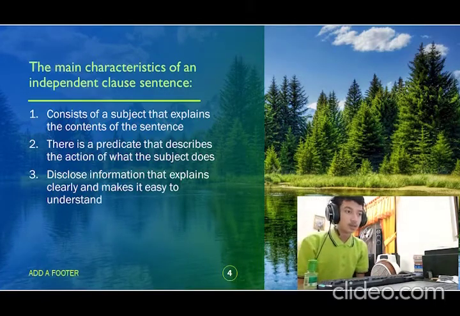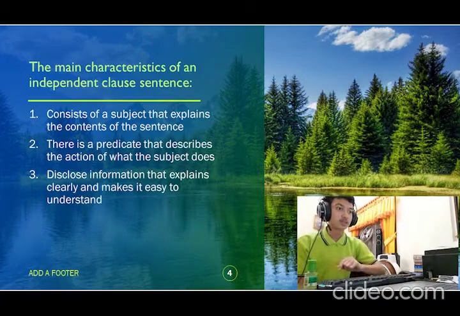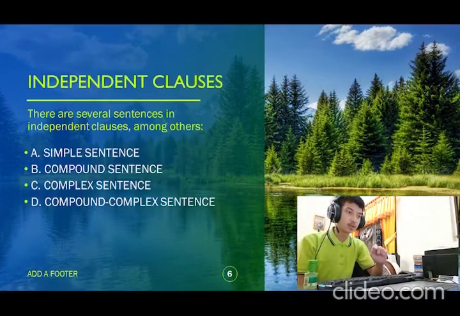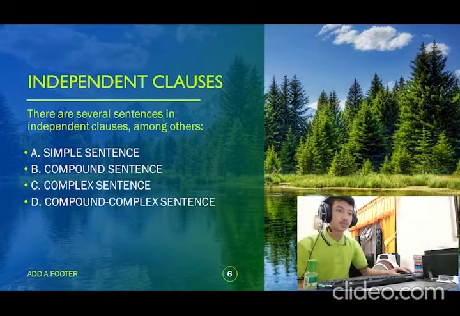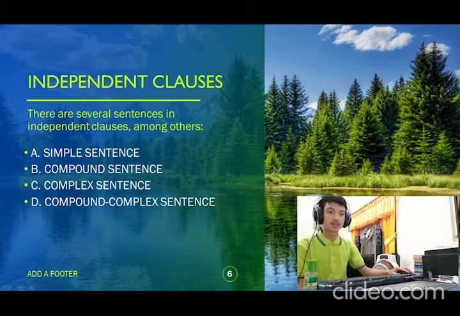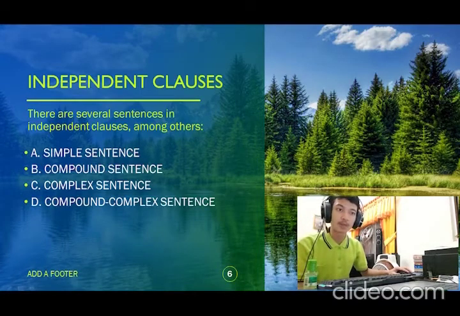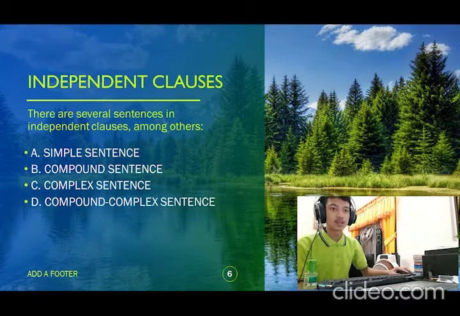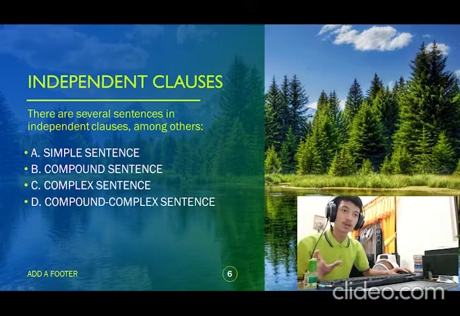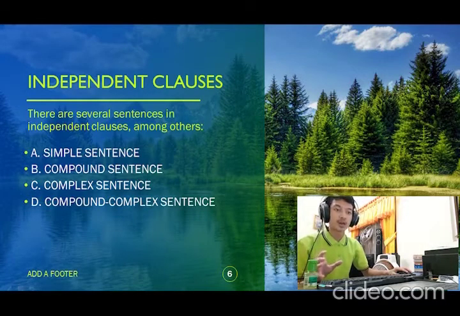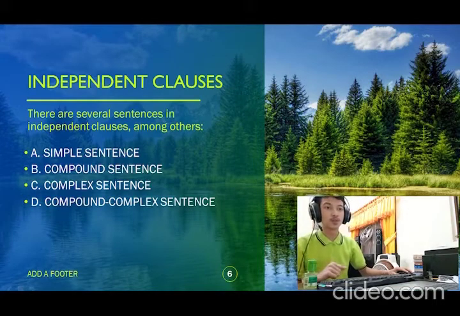Next, in the next slide, we talk about the several types of independent clause, like a simple sentence, and then compound sentence, complex sentence, and the last is compound-complex sentence. These are the sub-materials we will explain to you, and my partner will explain to you.